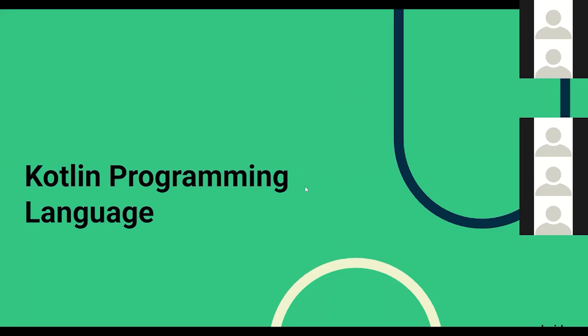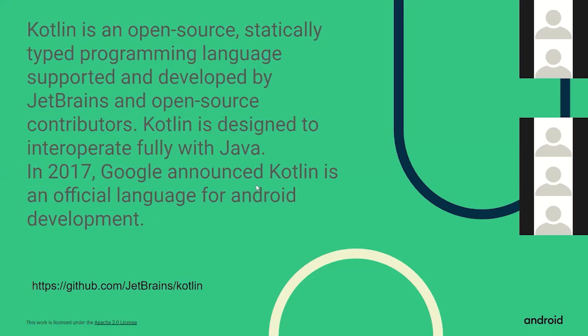Now let's talk about the Kotlin programming language. What exactly is Kotlin? First of all, Kotlin is an open source statically typed programming language, developed by JetBrains. Essentially, the IntelliJ IDE, Android Studio, and all of it are developed by JetBrains only.